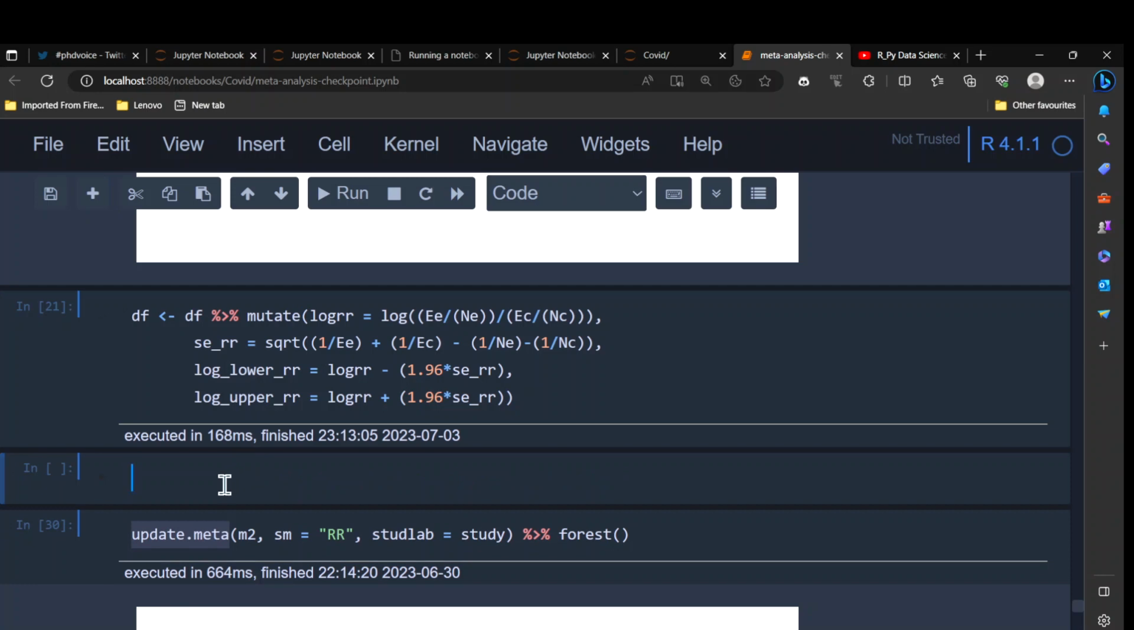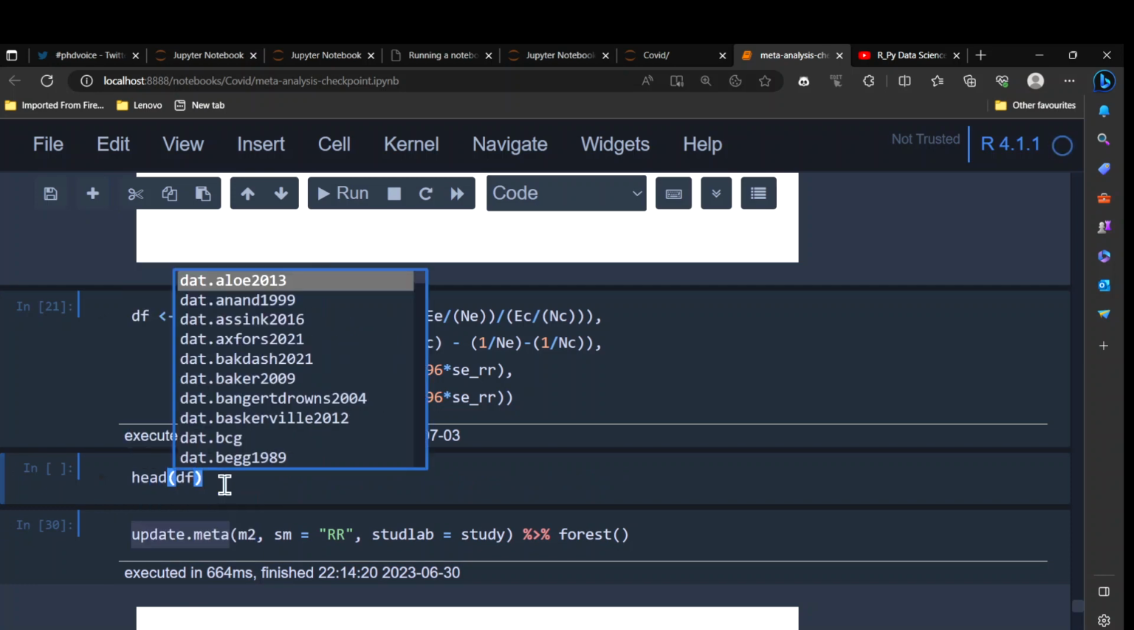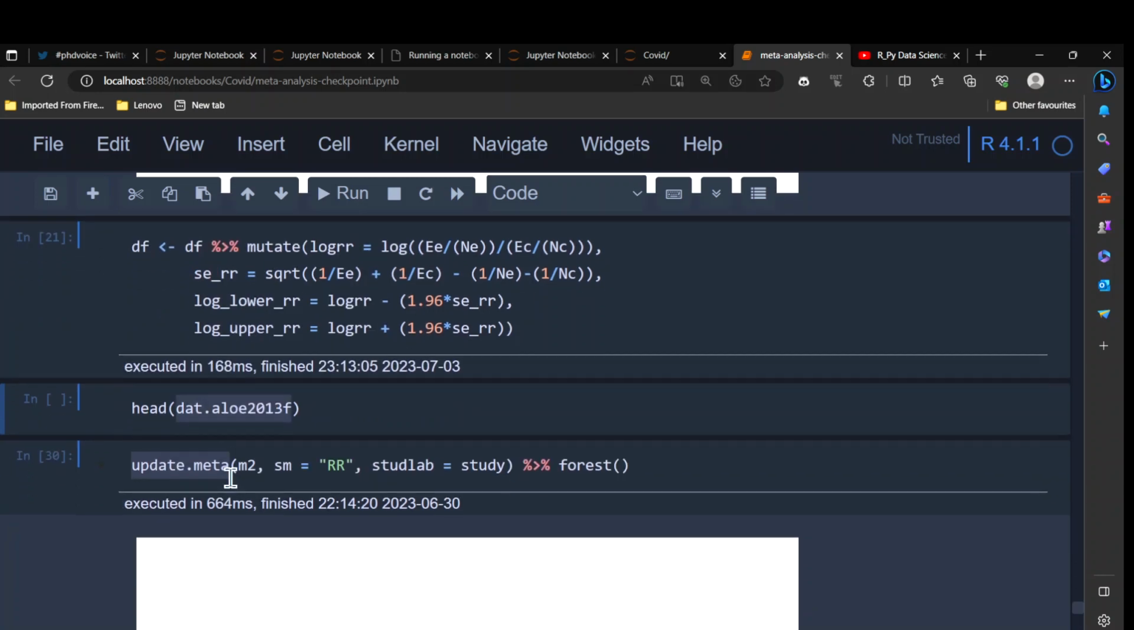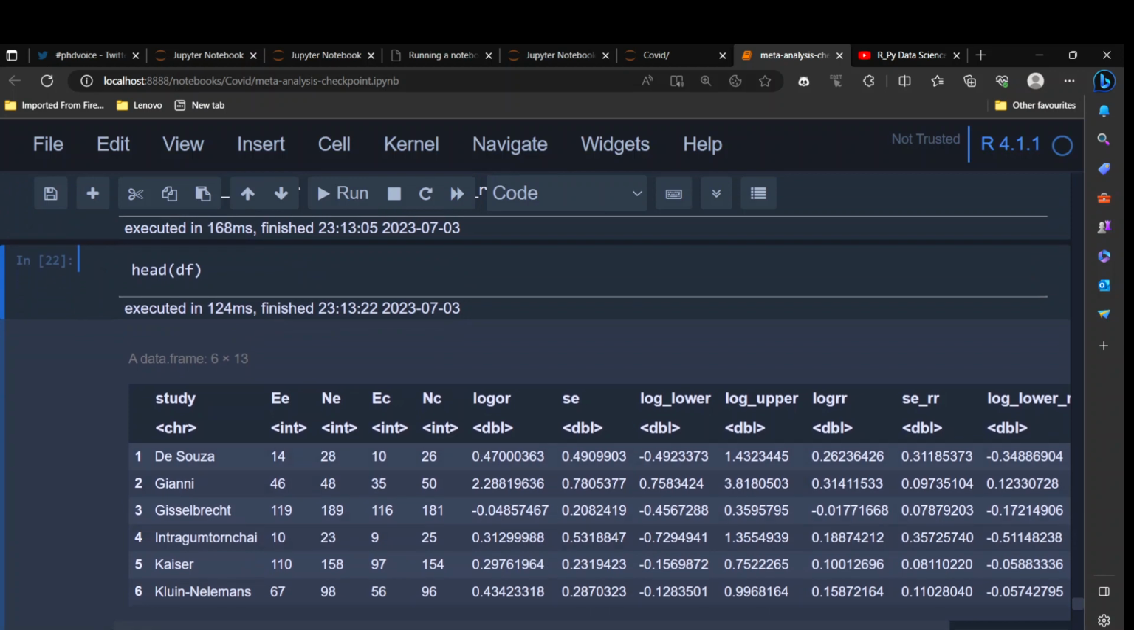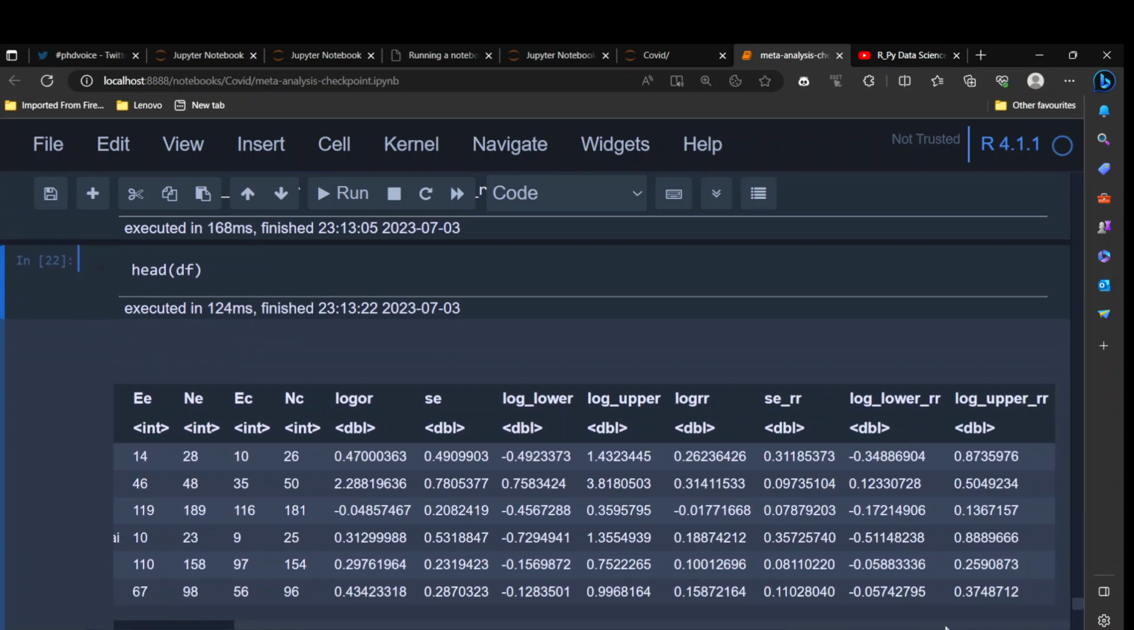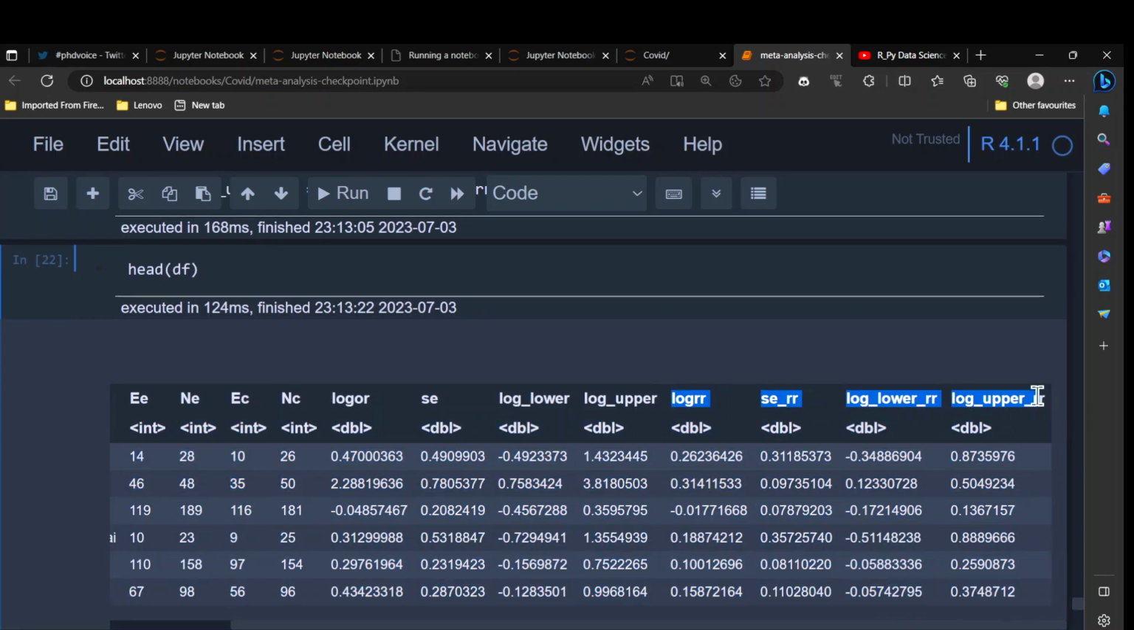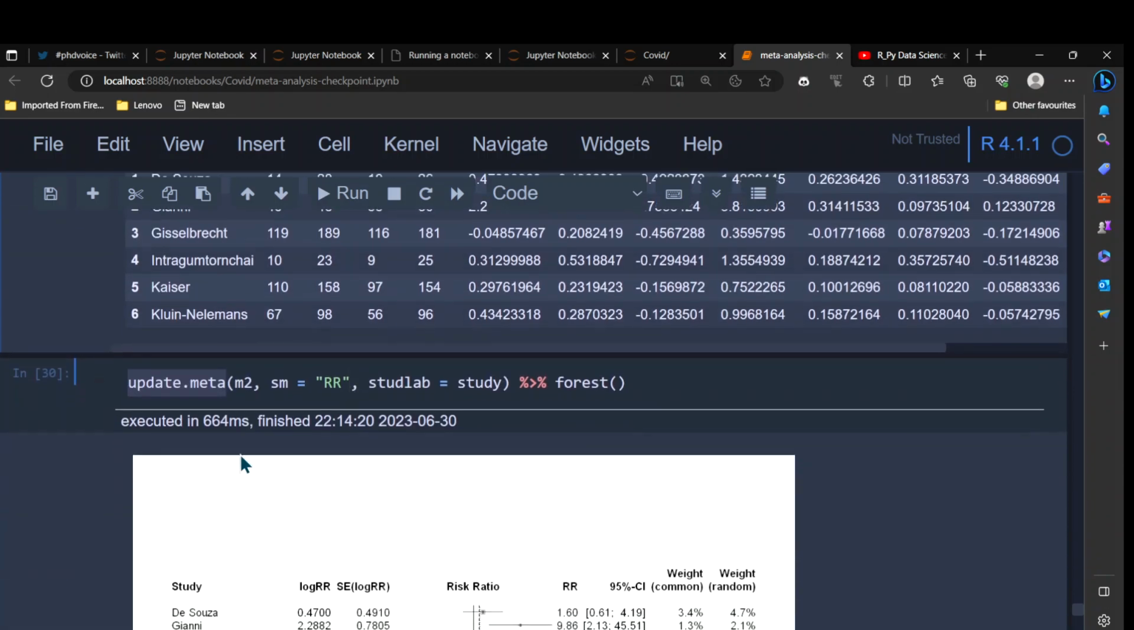Now let me see here my data frame. Now I should see all of the values obtained. So now I already calculated the log risk ratio, the standard error, and yeah. So these are the values that I need for using the metagen function for risk ratios, and then the rest is just passing the values.